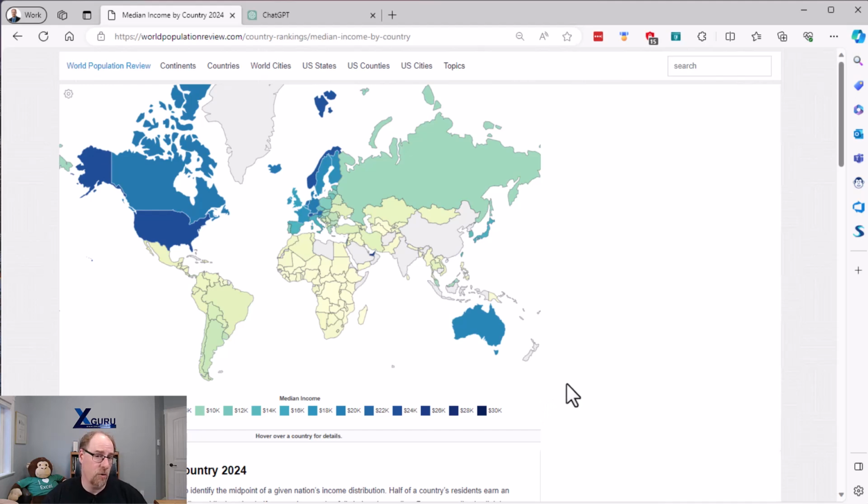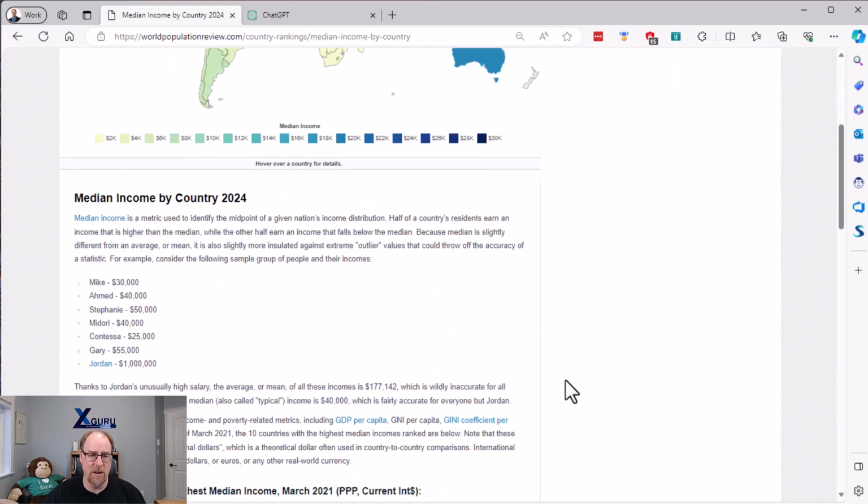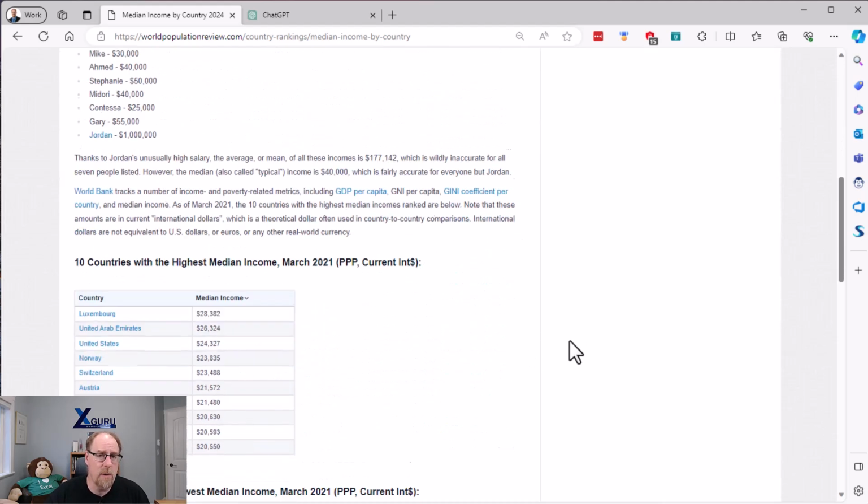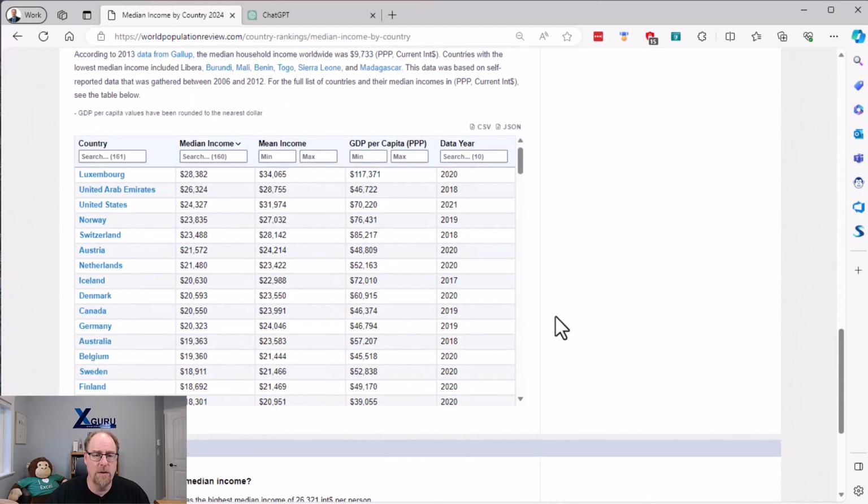If you're curious as to why median versus mean, there is a description on this webpage about how we take out the millionaires and billionaires to get back the more common folk earnings that we actually have in this case. But the important part about this page to me was this table.